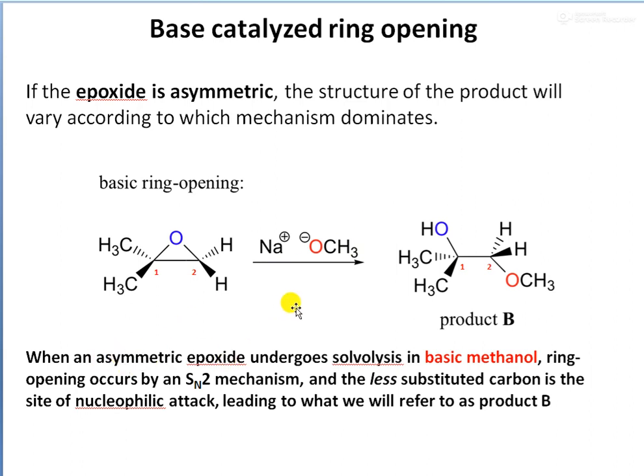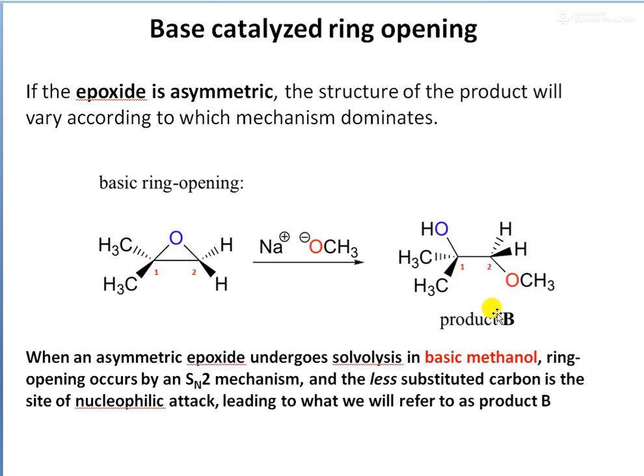So in a base catalyzed reaction, we see that there is NaOH, Na plus and OH minus, and there is methanol. So we say that this is basic methanol. Okay, basic methanol. So the solvolysis reaction is undergone in a basic methanol medium,